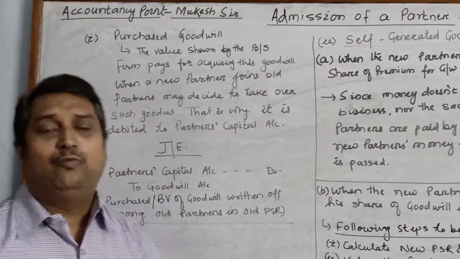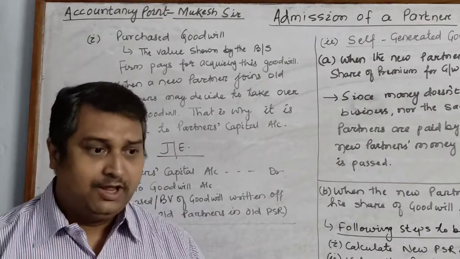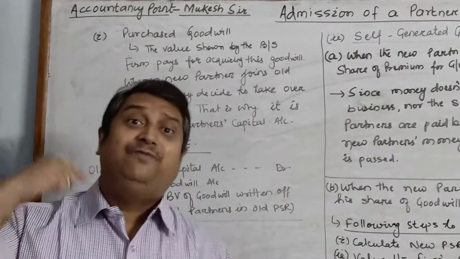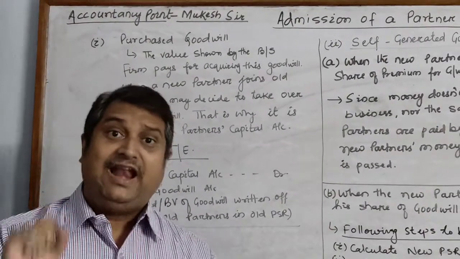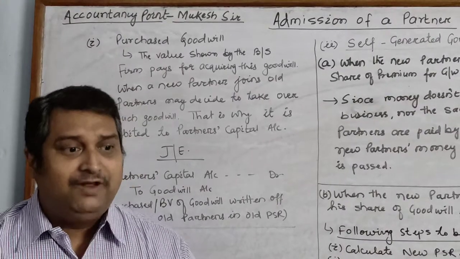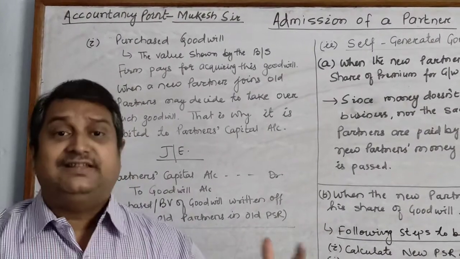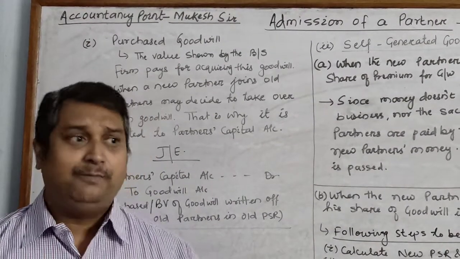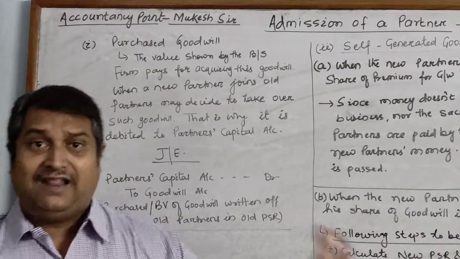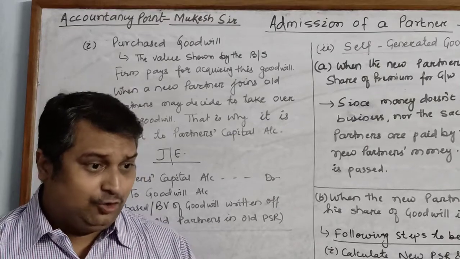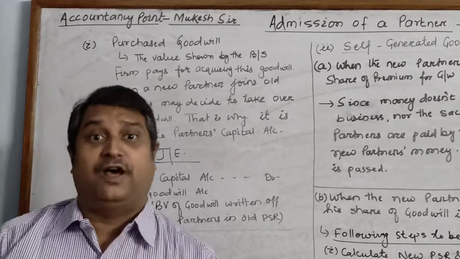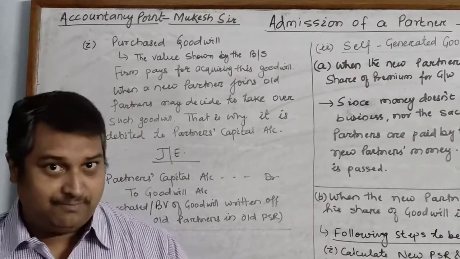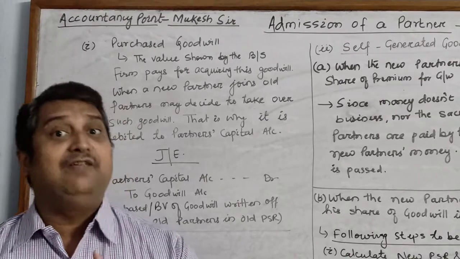Now children, you have to understand what is the accounting treatment of purchased goodwill. In order to understand this, I would like to recall what we had done in the chapter of goodwill. Over there I had told you that when the business is taken over, when there is a sale or purchase of a business, suppose you are having a partnership firm and you have taken over another firm. So when another firm is taken over, you have paid money. The firm has paid money for this. So the goodwill has been bought by the firm, not by any individual partner.